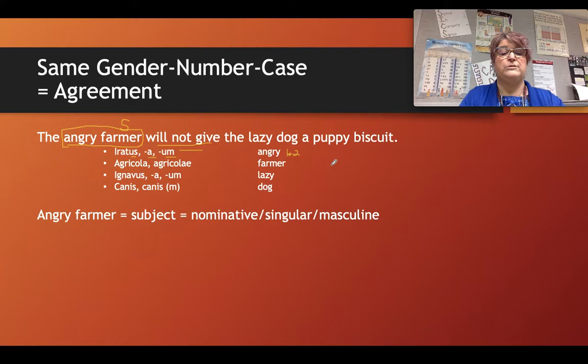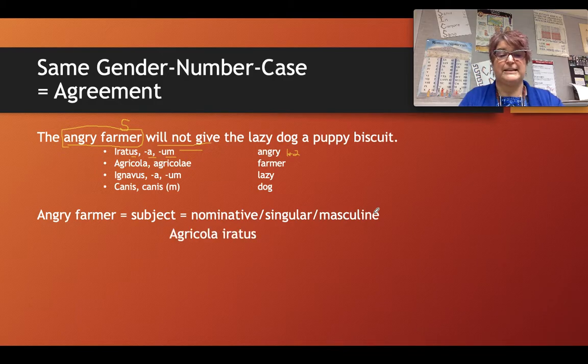So I would like you to write the adjective iratus, a, um with the nominative, singular, and masculine ending from the list of adjective endings for first and second declension adjectives. When you have both of those forms written, they should be in agreement if you've done it the right way.